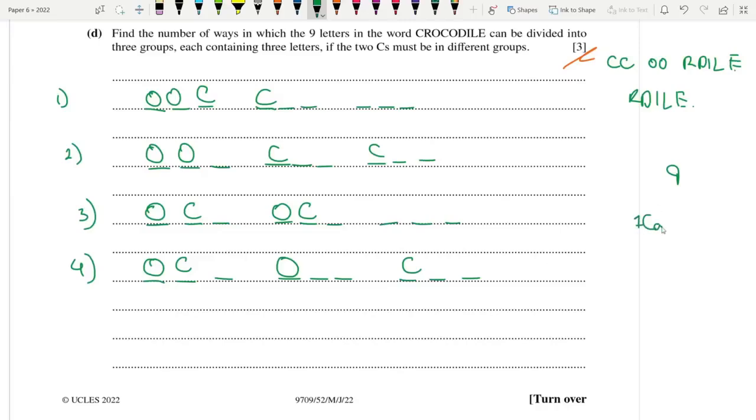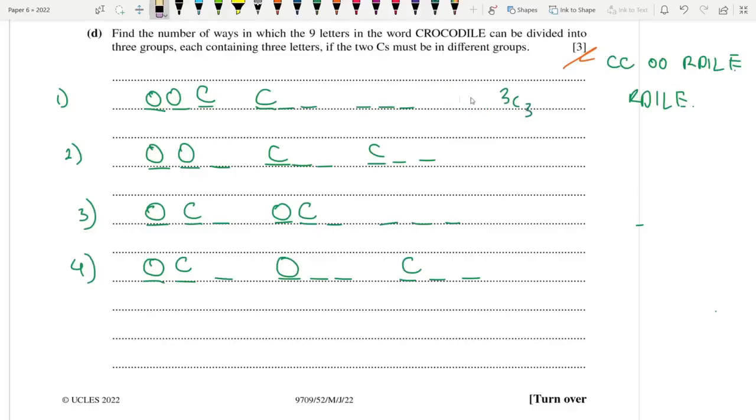The first car has 5 seats, the second car has 4 seats. So how would you solve that sum? 9C5 times 4C4, remember? Just like that, you need to divide it into groups. So out of our 5 letters, this would be 5C2 times 3C3.